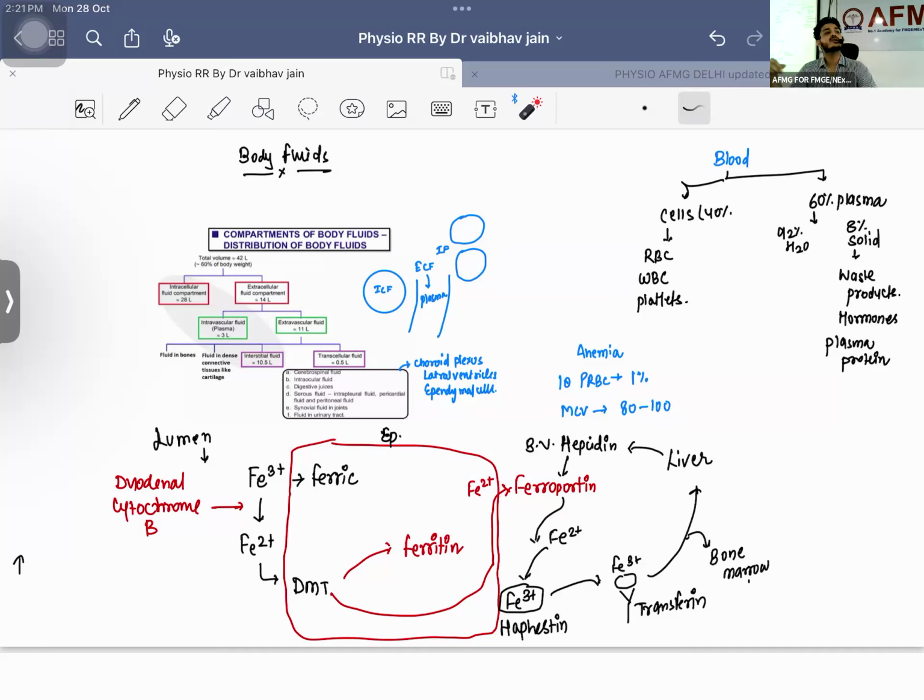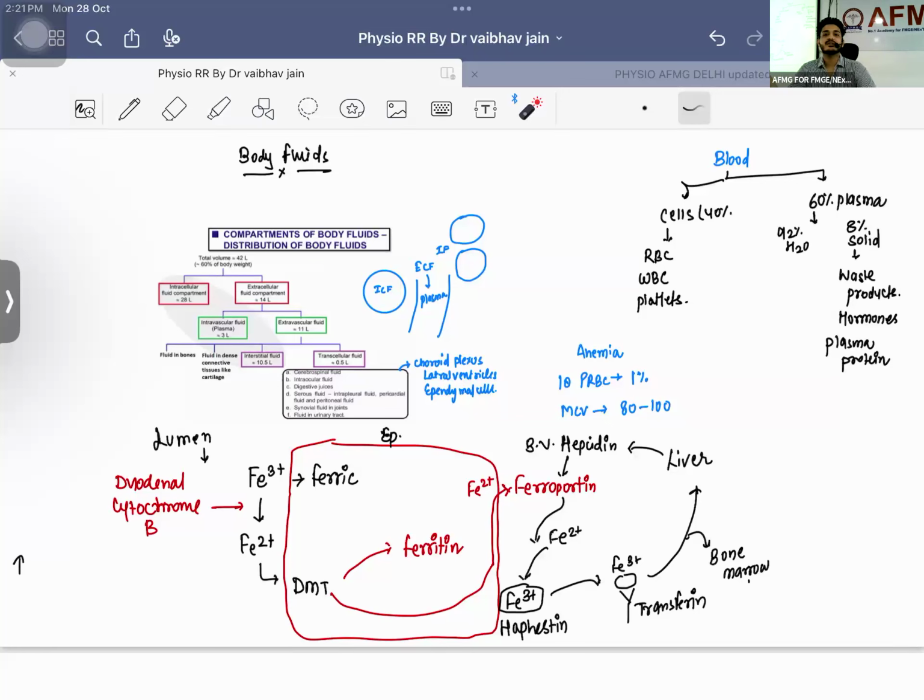Now, what will you be doing? You will be giving vitamin B12. You should be giving vitamin B12 daily. The reason being, it is what type of vitamin? Water soluble vitamin. So it needs to be given daily, right? Vitamin D you can give weekly because it can be stored in the liver. It is a fat soluble vitamin. Fat soluble vitamins, you need to remember, can be stored in the liver. In the liver, which place? Answer.